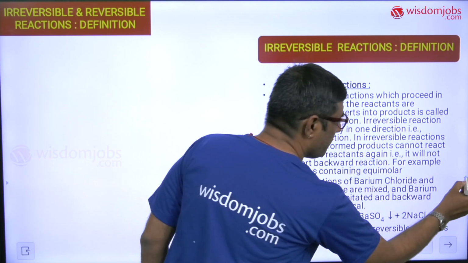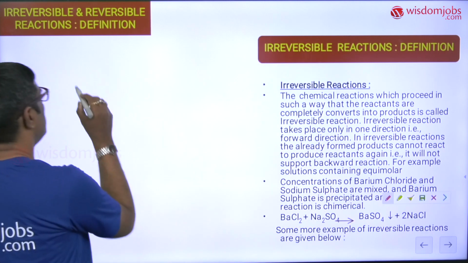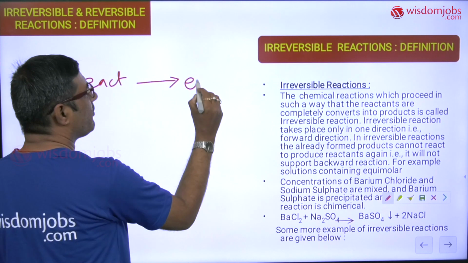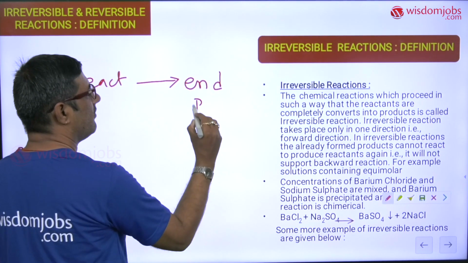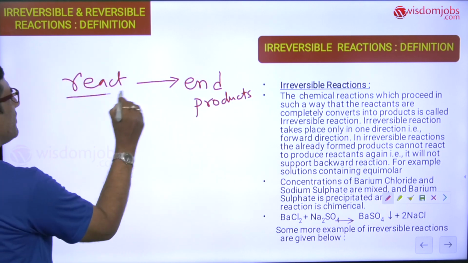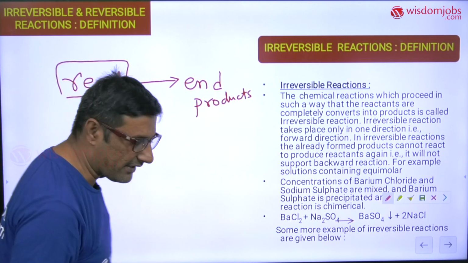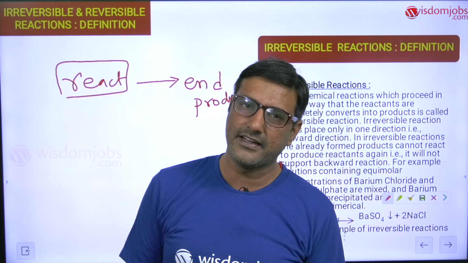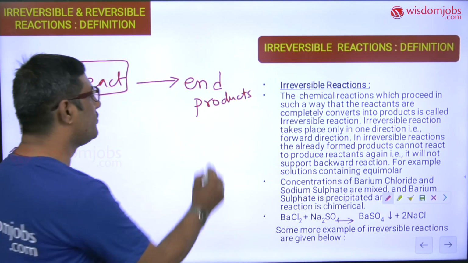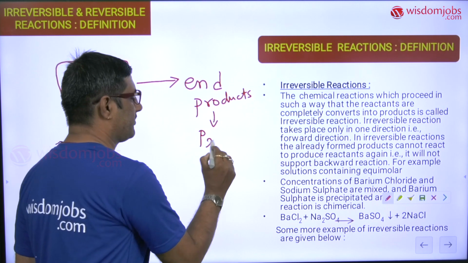Those compounds which react together to give end products, these 2 or 3 reactants which are reacting are reactants, and those substances which are formed as end products are called products.